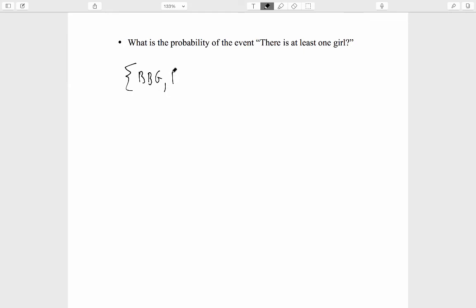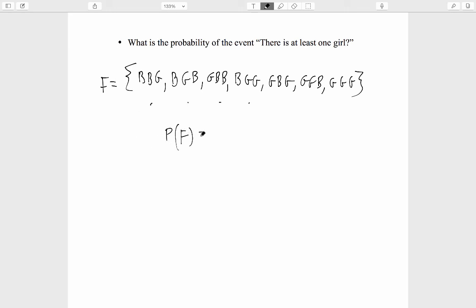Here we can go and list them all: BBG, BGB, BGG, GBB, GBG, GGB, and GGG. Each of these outcomes has at least 1 girl, and these are all the outcomes that have at least 1 girl. And we can count up 1, 2, 3, 4, 5, 6, 7. If we denote this event F, then we conclude that the probability of F equals 7/8. And that is a perfectly fine way to solve this problem. But there is an easier way.